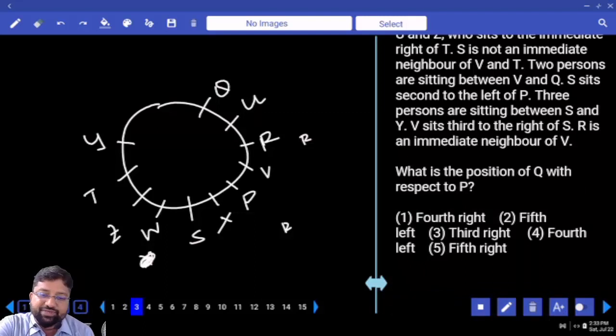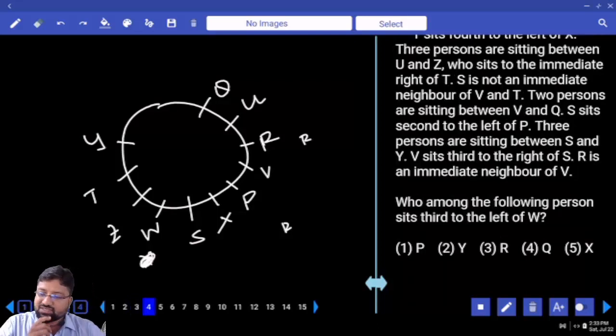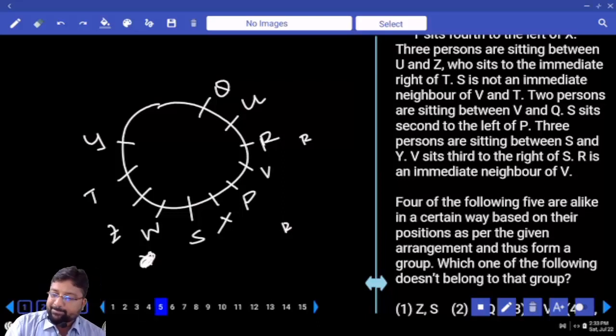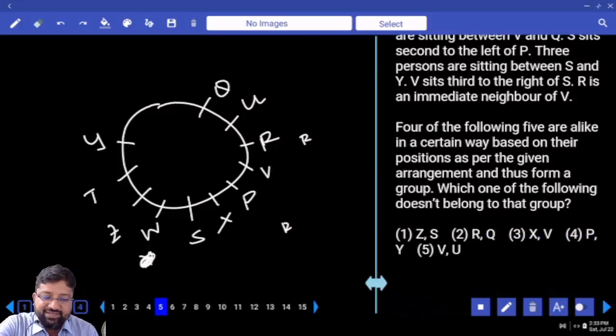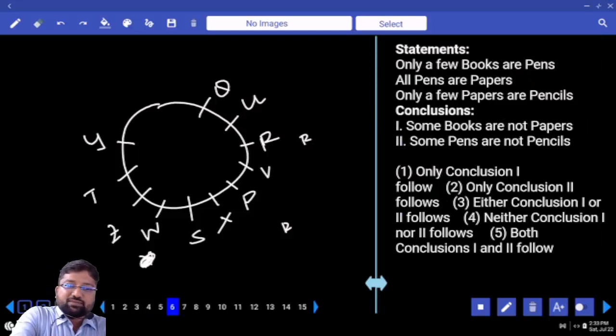What is the position of Q with respect to P? Shortest is fourth to the right. Do you have fourth to the right? Yes. Which among the following person sits third to the left of W? Y. 4 out of the following 5 are alike. Z and S, 1 person between them. R and Q, 1 person. X and V, 1 person. P and Y, more than 1. V and U, 1 person. Which option? Fourth option. Syllogisms Rudama.